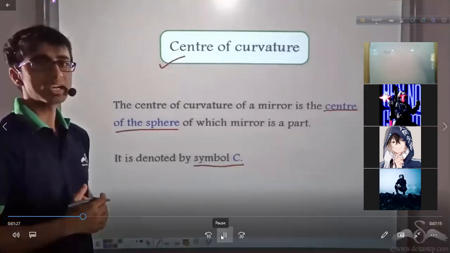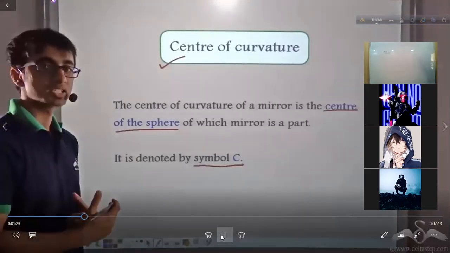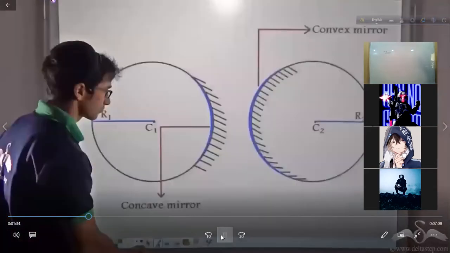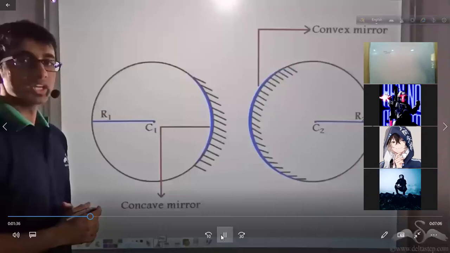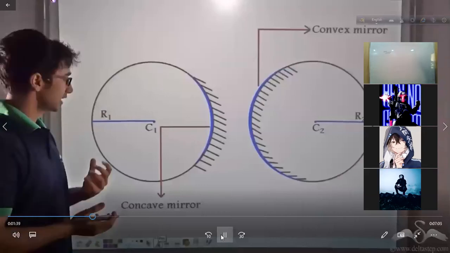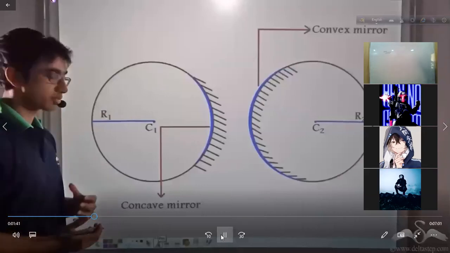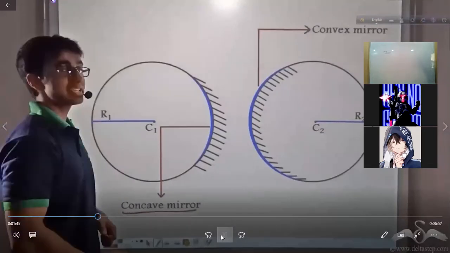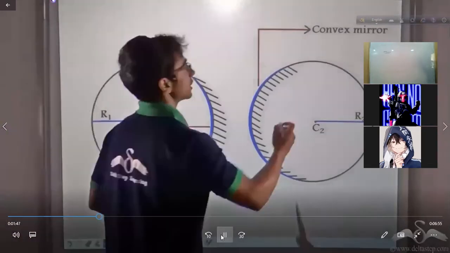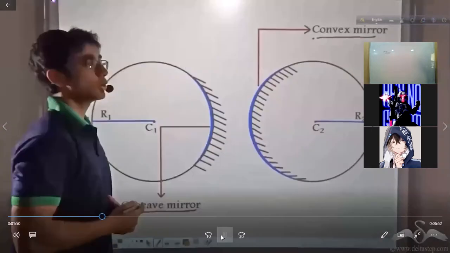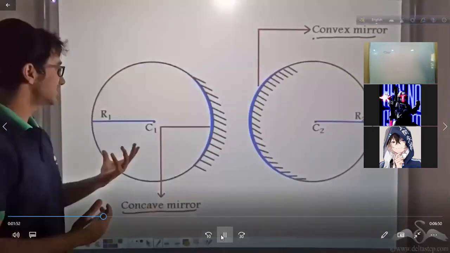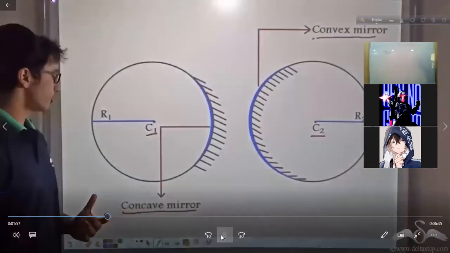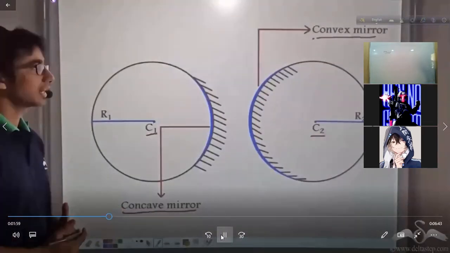Let us find out what some other terms related to spherical mirrors are. Now consider the two spheres once again. In case of the first sphere, a concave mirror has been shown, and in case of the second sphere, a convex mirror has been shown. We just learnt that C1 and C2 were the centers of curvature for the concave mirror and convex mirror respectively.